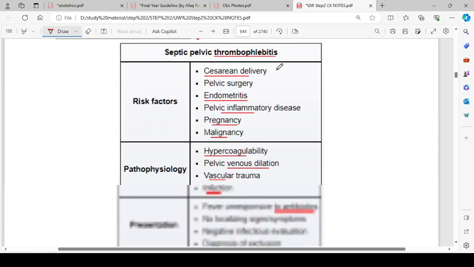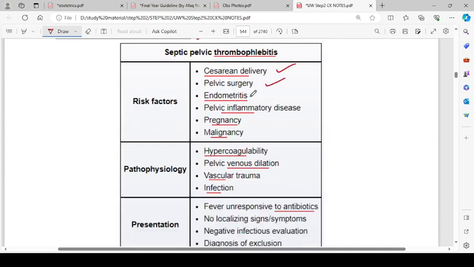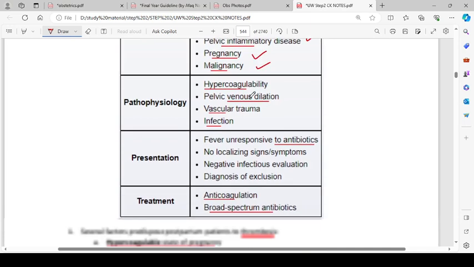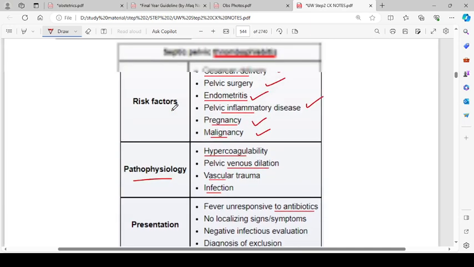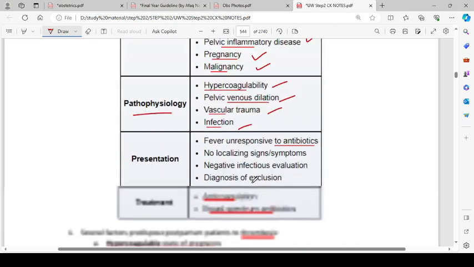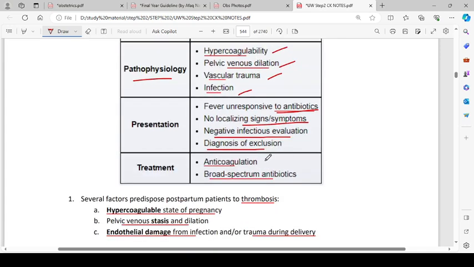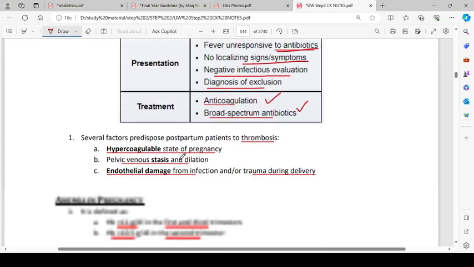Okay, then we have septic pelvic thrombophlebitis. The risk factors are cesarean delivery, pelvic surgery, endometritis, pelvic inflammatory disease, pregnancy, and malignancy. Pathophysiology is hypercoagulability, pelvic venous dilation, vascular trauma, and infection. Presentation is fever unresponsive to antibiotics, non-localizing signs and symptoms, negative infectious evaluation, and diagnosis of exclusion. Treatment is anticoagulation and broad-spectrum antibiotics.